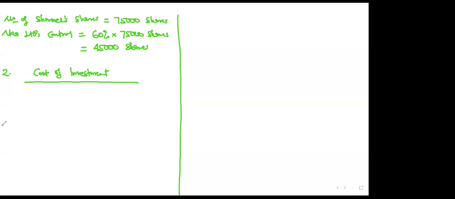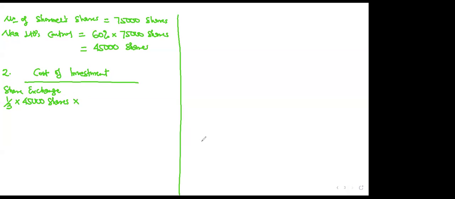If you read, it says Now Limited on 1st April 2019 acquired 60% of the 75 million equity shares of Shome. The acquisition was achieved through a share exchange transaction of one share in Now Limited for every 3 shares in Shome. So I can put down here that there was a share exchange, one for three, of the number of shares Now acquired. How many shares did Now acquire? 45,000. We've seen clearly that Now acquired 45,000 shares. So put down the 45,000 shares.